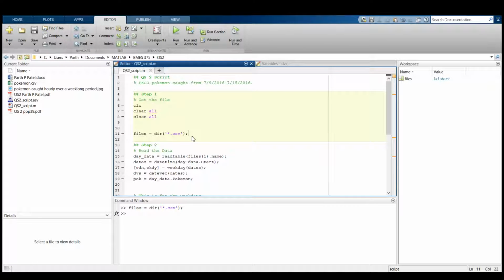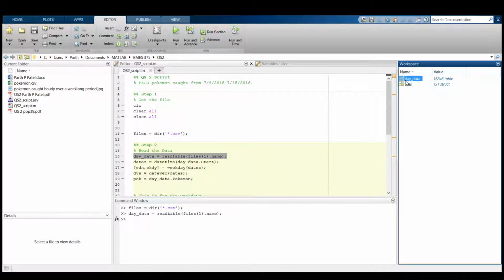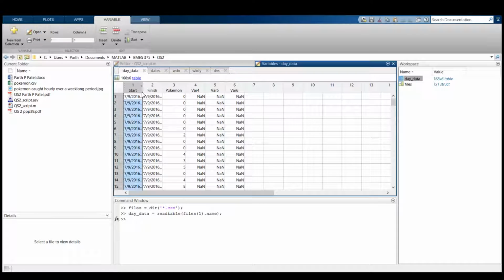After doing this, we want to get the data from our file into MATLAB so we can analyze it. So right now it's in a file structure, and since our file's variable only has one value in it, we can go ahead and get the name of that and then read a table from it. And what this does is what I showed you earlier of the Pokemon Go data. You can go ahead and see that there's 3 columns with data values in it, and when we run this and we look at our day data, we see that there's 3 columns with data in it.